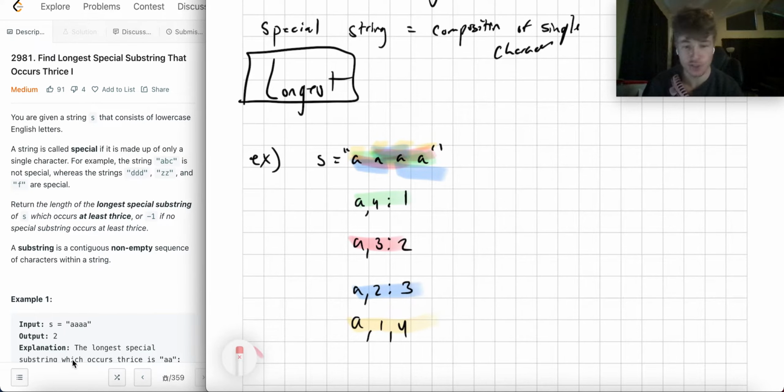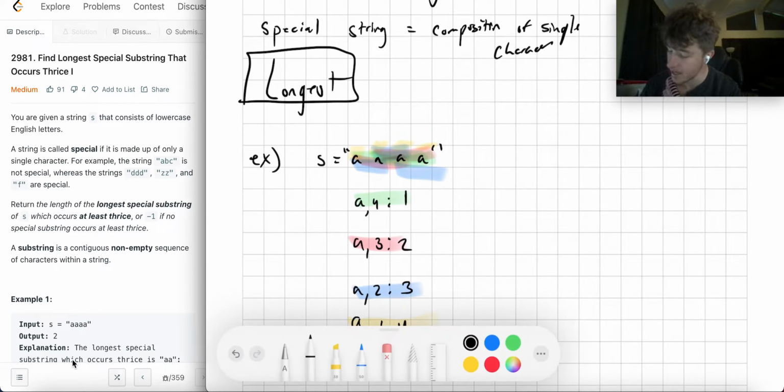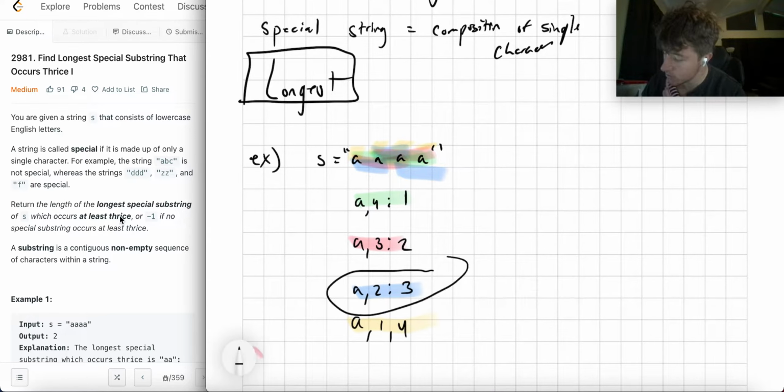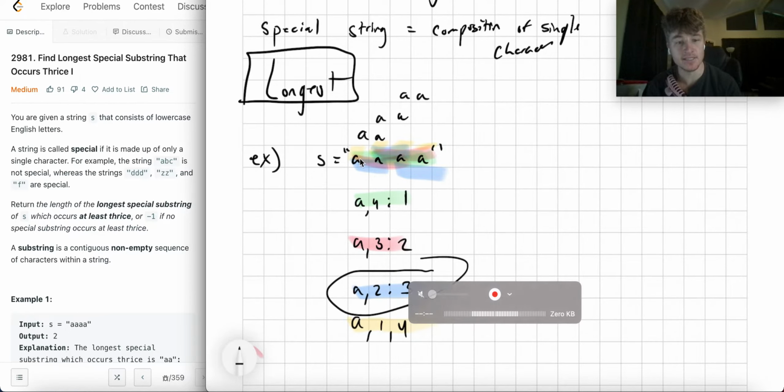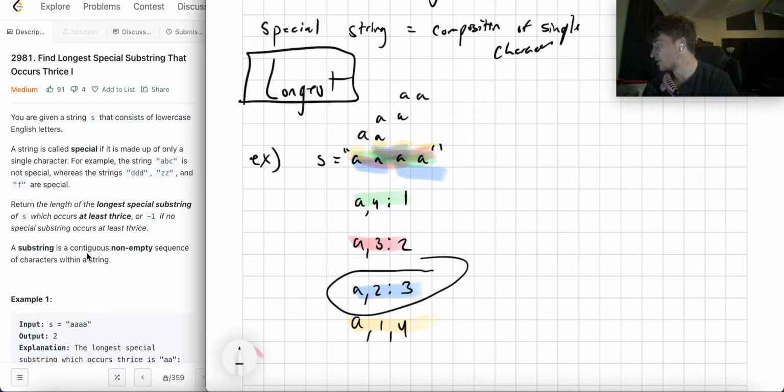Well, the answer here is 2 because, well, we can create thrice, right? We can create the longest substring which occurs at least 3 times, which is this AA, right? Because we can create AA, AA, AA, and AA happens 3 times in this string, so it's the longest substring that can occur, right?